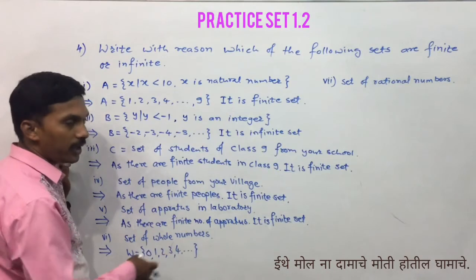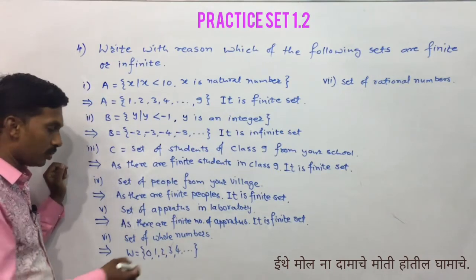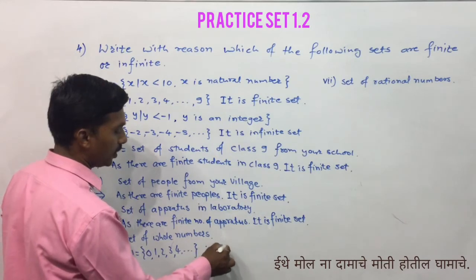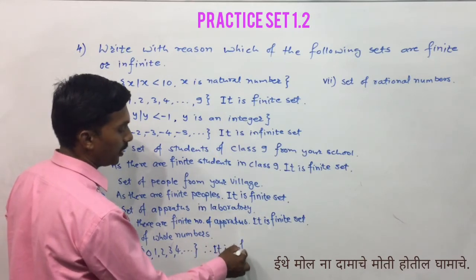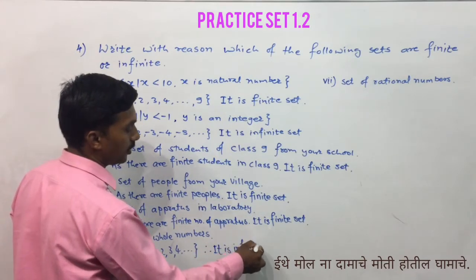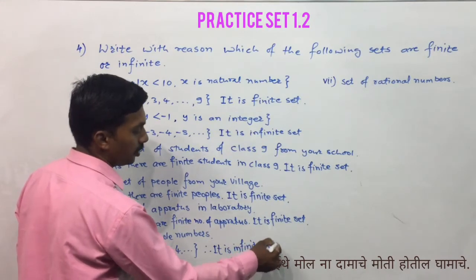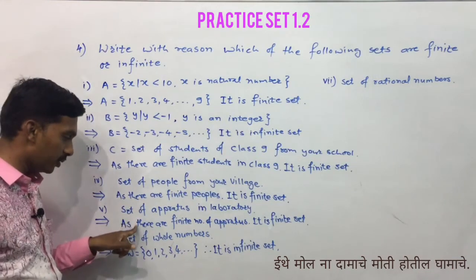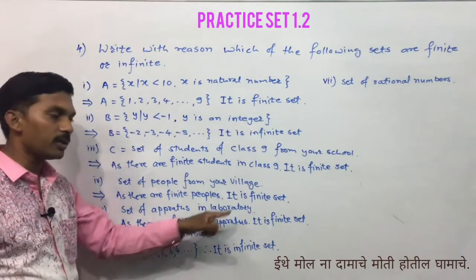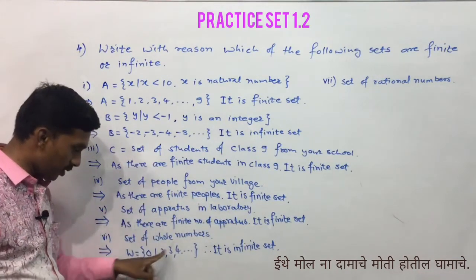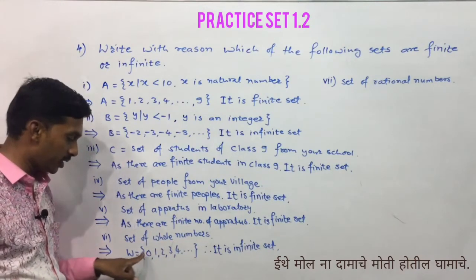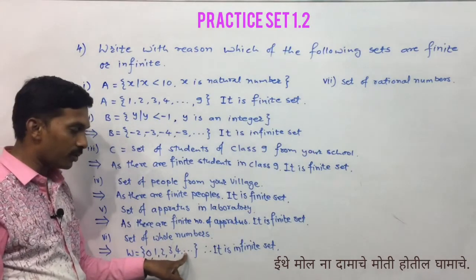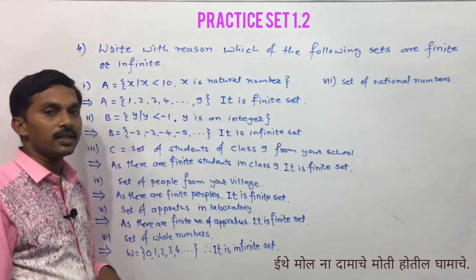Here we have infinite whole numbers, so it is an infinite set. We write the set, so we do not write the reason in words, and where we are unable to write the set, there we write the reason in words. Here we have the set of whole numbers in front of us, and since we have infinite whole numbers, it is an infinite set.